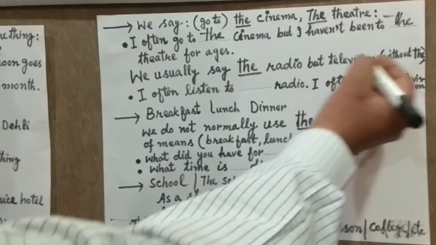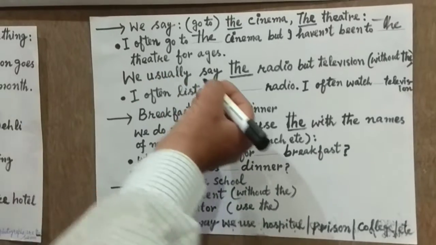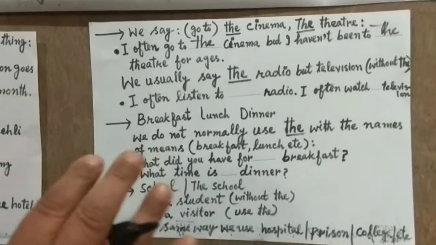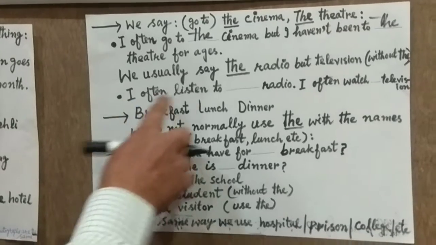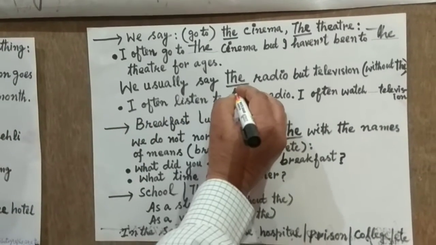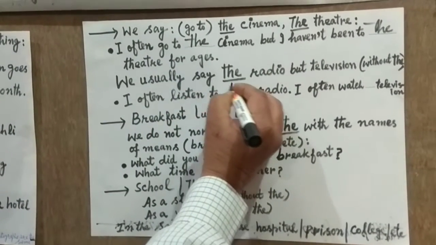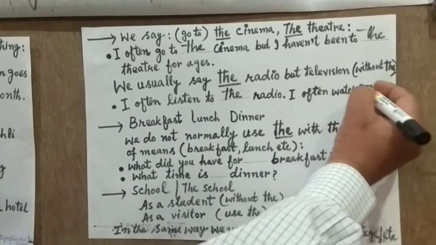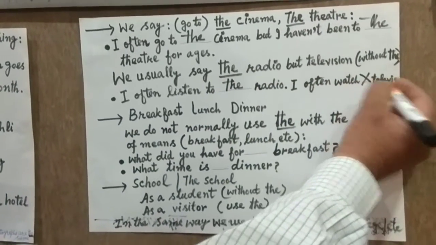But television without the. We use the with radio, but with television without the. I often listen to the radio. I often watch, no article, television.